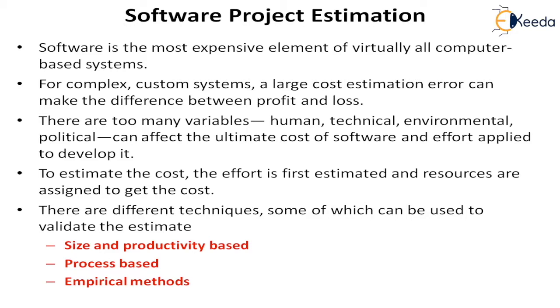So many times the planners in the software team use alternate methods. That means they don't use just one method. They make estimates using different methods, so they have 2 to 3 estimates, and they can check which is the right estimate. They can validate whether the range is correct or not, and they can take a judicious decision before committing how much the actual estimate should be. They can either take the maximum or they can take the expected value of the 2 to 3 estimates. So alternate validation is possible.